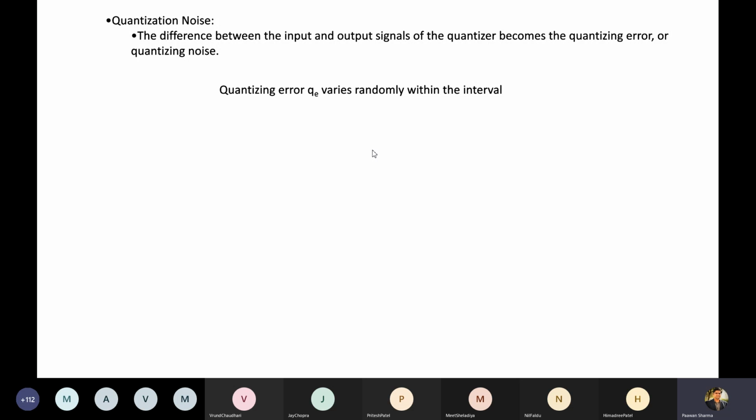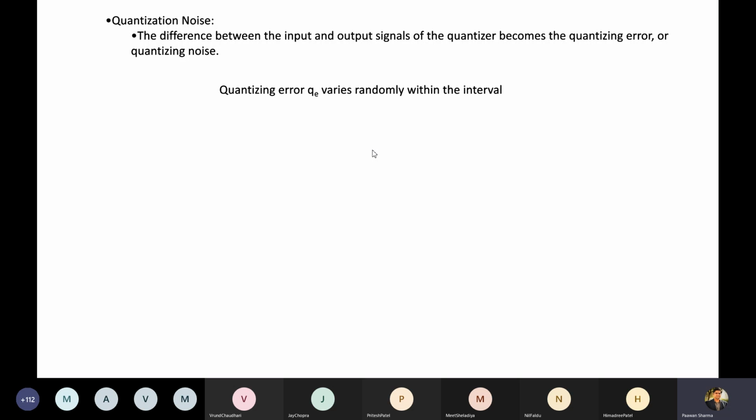Then you can mention the number of levels possible in a quantized signal. Not all values can be achieved; only in certain fixed levels can the signal achieve a value.